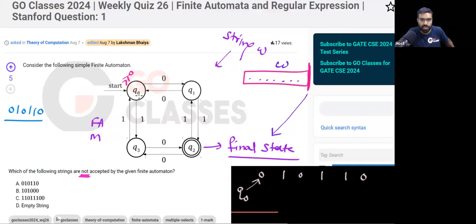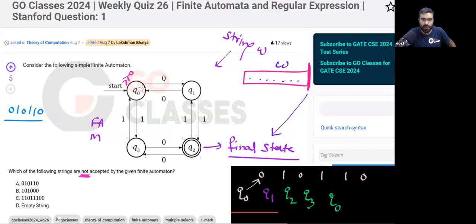In state Q0, if you read the symbol 0, you will go to state Q1. In state Q1, if you read symbol 1, you will go to Q2. In state Q2, if you read symbol 0, then you are going to Q3. In state Q3, if I read symbol 1, then I am going to Q0.